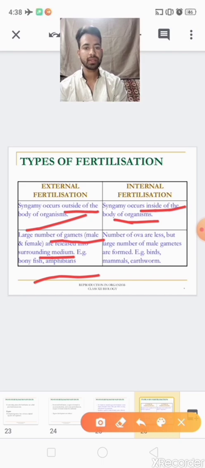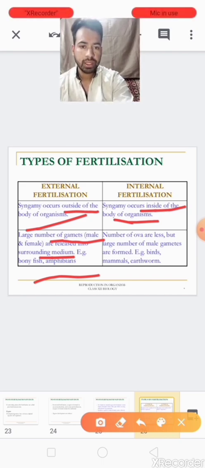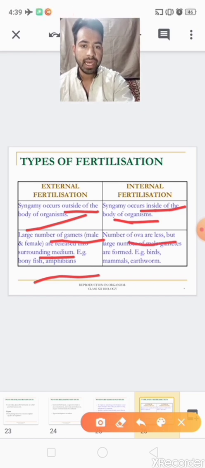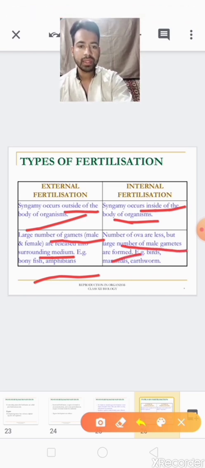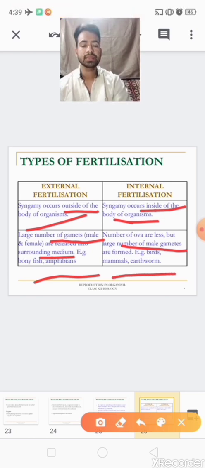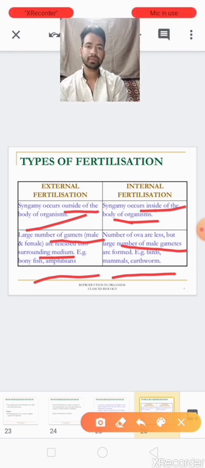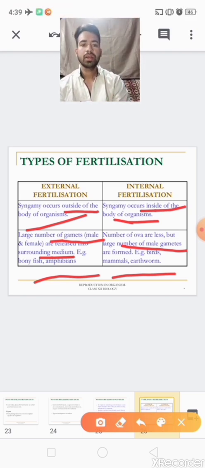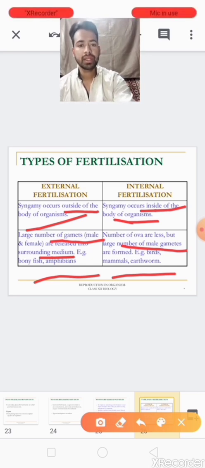In internal fertilization, the number of ova is less but a large number of male gametes are formed. Examples are birds, mammals, earthworm. Clear? So that is fertilization or syngamy that we have discussed.